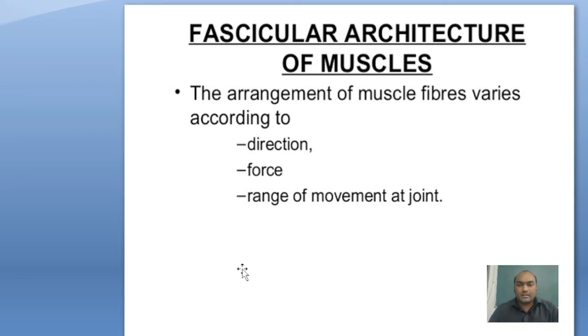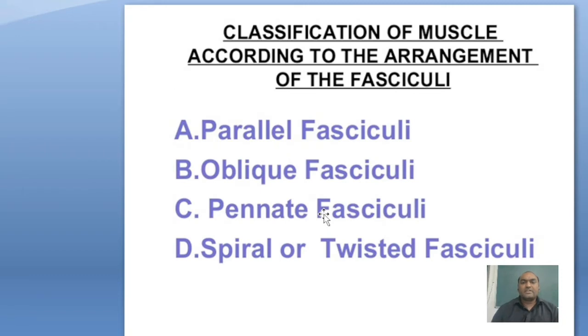Next, with the fascicular architecture of muscle fibers, we classify the muscles. The arrangement of muscle fibers varies according to direction, force, and range of movement at the joint. So fascicles are of different types because of the direction of muscle fibers, force and range of movement at different joints. Classification of muscles according to the arrangement of fasciculi has basically four types: parallel fasciculi, oblique fasciculi, pinnate fasciculi, and spiral or twisted fasciculi.